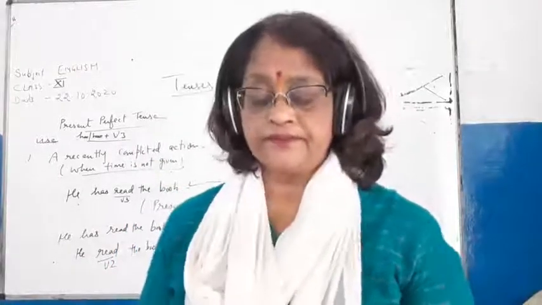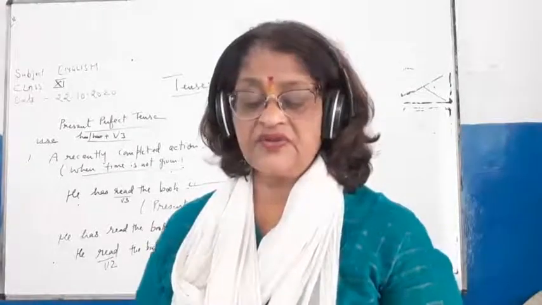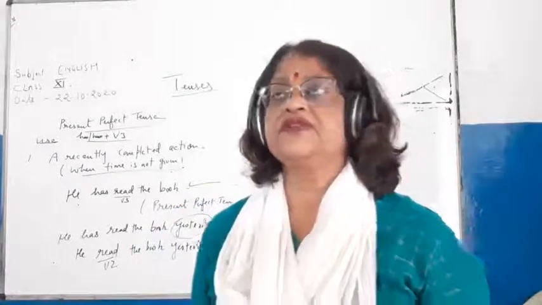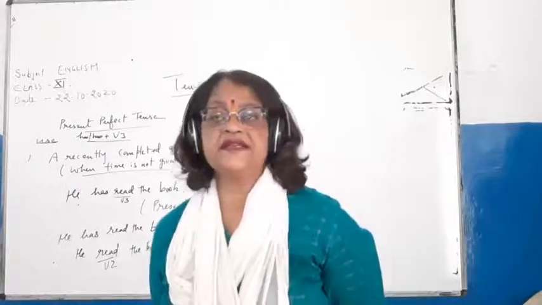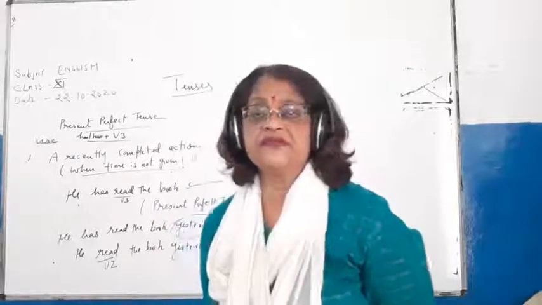Now, children, a past experience. Present perfect tense is also used with past experience, like he has seen Taj. That work is completed.